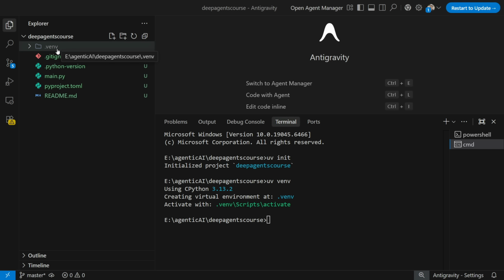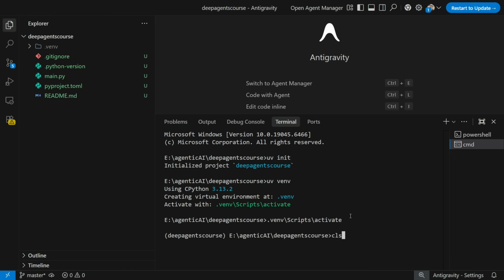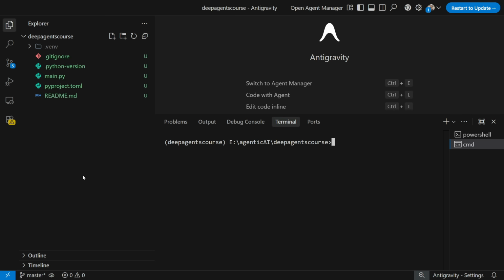Now, in order to install the packages in this particular virtual environment, first of all, you need to activate this virtual environment. So I've activated it over here. I'll clear the screen. Okay. Once we have activated, we are in the same virtual environment. So what I will do is that along with this, I will go ahead and write my requirement.txt file.